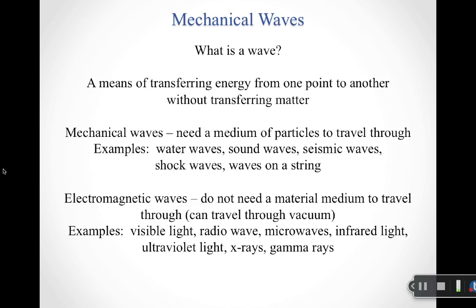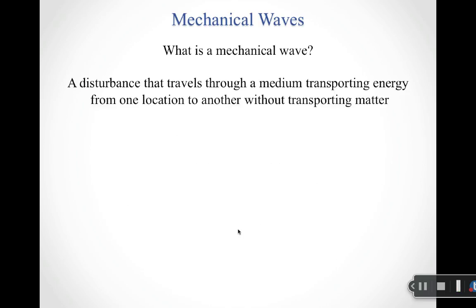Electromagnetic waves, the second type of wave, and the kind of wave that you'll deal with in 222, do not need a material medium to travel through. So these are waves that can travel through a vacuum. And basically this is what's known as electromagnetic radiation. So the various types of waves in the electromagnetic spectrum are our examples for electromagnetic waves. So visible light is the one we know best, but all the way from low energy radio waves, microwaves, infrared, ultraviolet, X-rays, gamma rays, all of these are just different types of electromagnetic waves, which means that they don't need a medium to travel through.